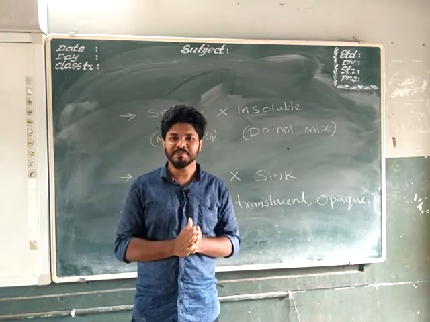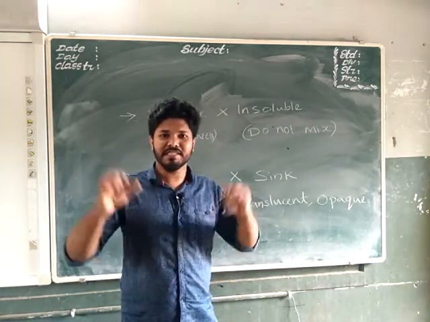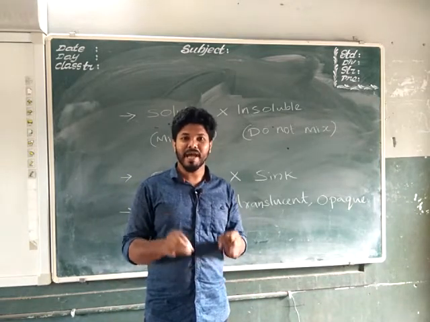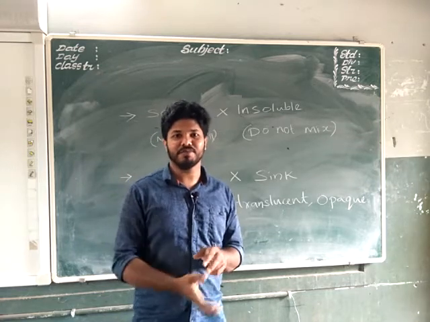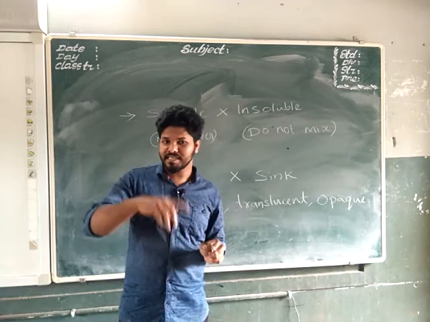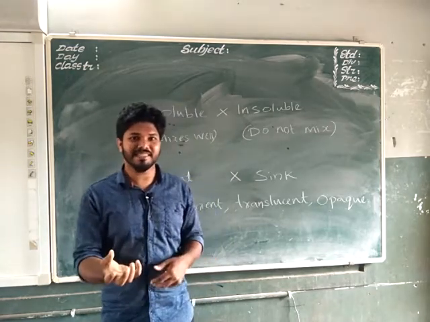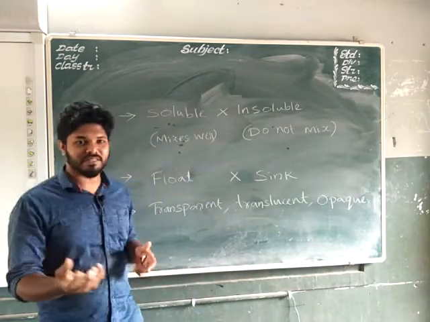At a time, the salt will stop dissolving because it is dissolved to the maximum extent. Such a solution is called a saturated solution. If you put more of a substance and it has dissolved to the maximum amount, it is called a saturated mixture.